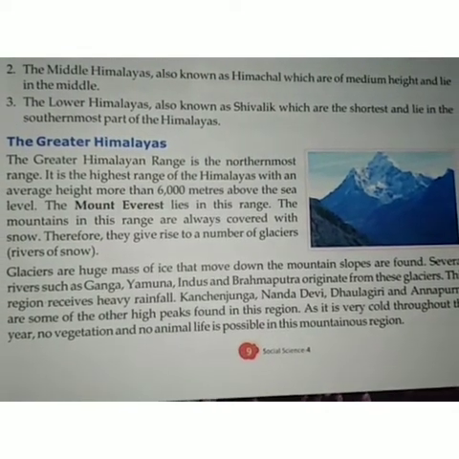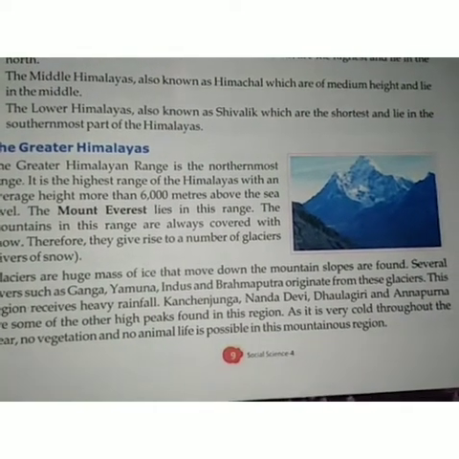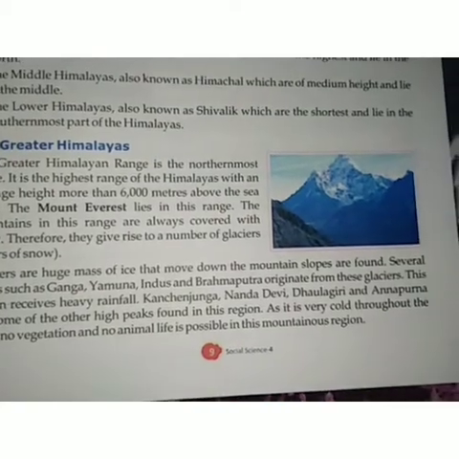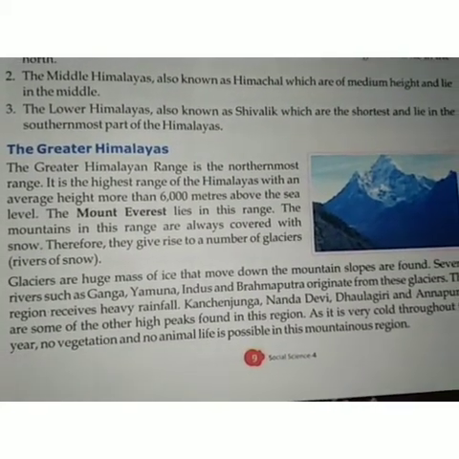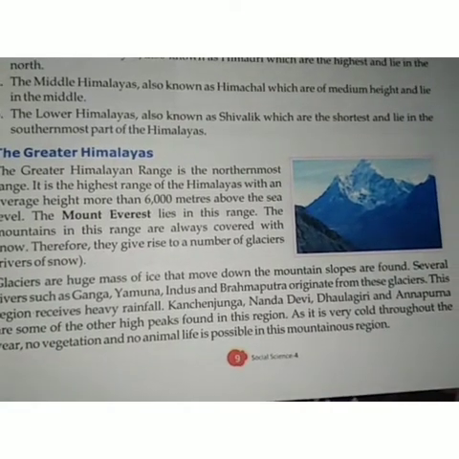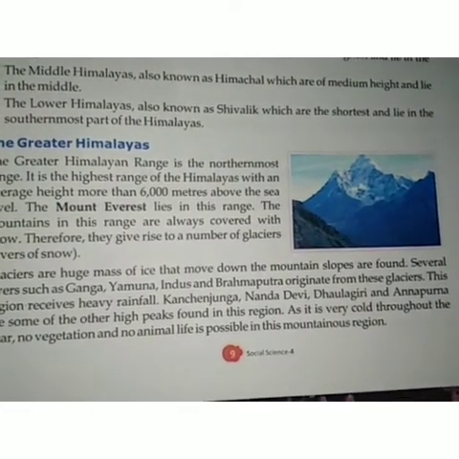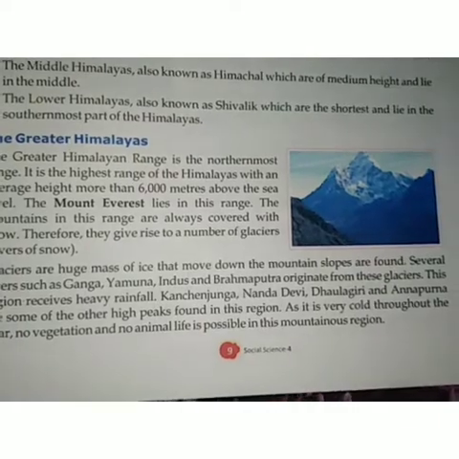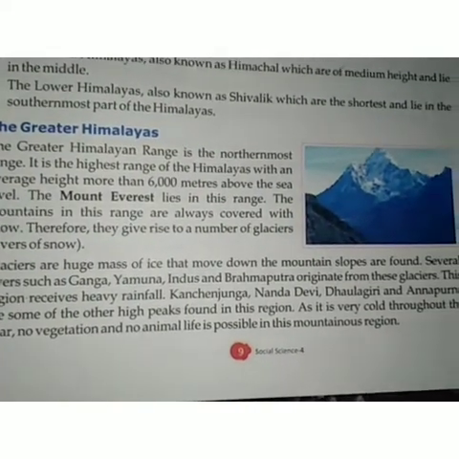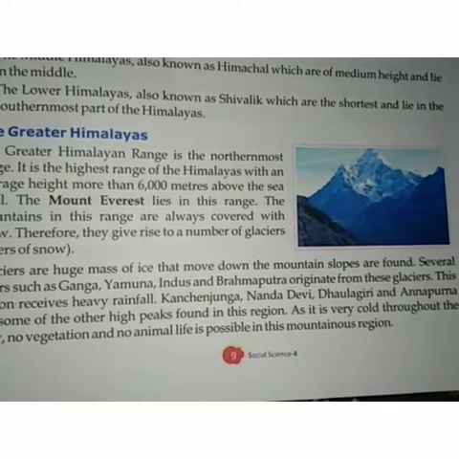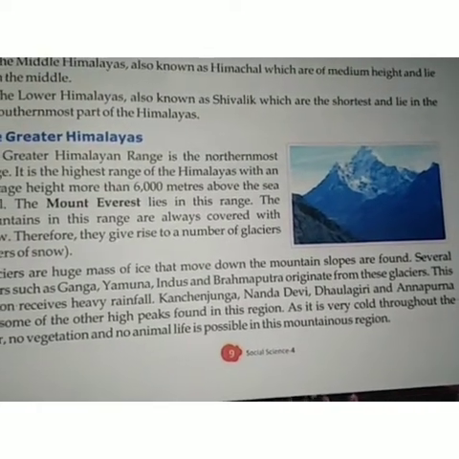Other regions receive heavy rainfall. Kanchenjunga, Nanda Devi, Dhaulagiri and Annapurna are some of the other high peaks found in this region. As it is very cold throughout the year, no vegetation and no animal life is possible in this mountainous region.